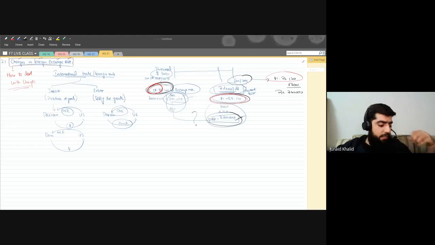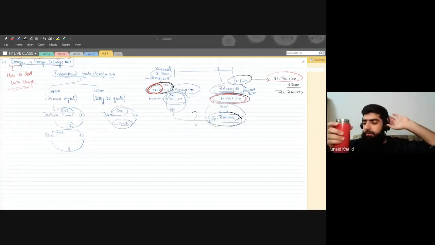In IAS 23, I told you why we are going to study that standard. For IAS 37, first I gave you an introduction to what we are going to study. In IAS 21, what is the objective? If we are doing international transactions, like import or export, there will always be a change in the exchange rate. How to deal with that change, this standard will let you know. Are you guys clear with this one? Please let me know.